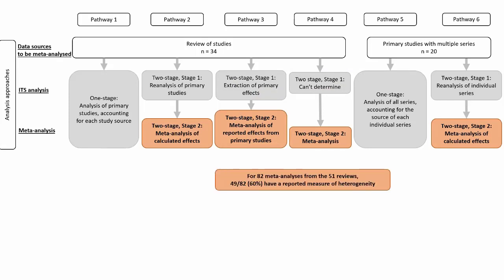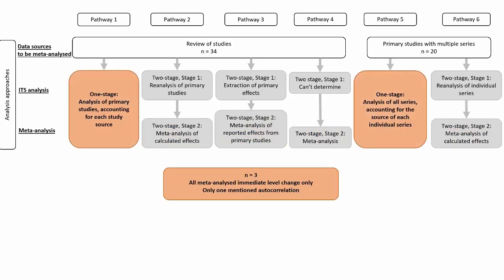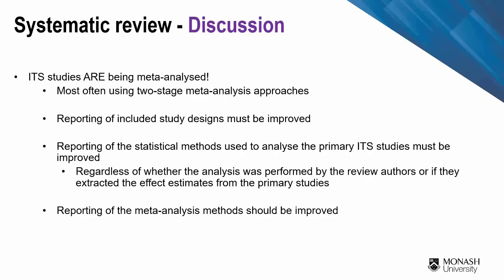Reporting of heterogeneity was often incomplete, with only 60% of meta-analyses from the 51 two-stage reviews having a reported measure of heterogeneity alongside their pooled effect estimate. We found only 3 reviews that used a one-stage meta-analysis approach, and all 3 were interested in the immediate level change only, and only 1 mentioned autocorrelation.